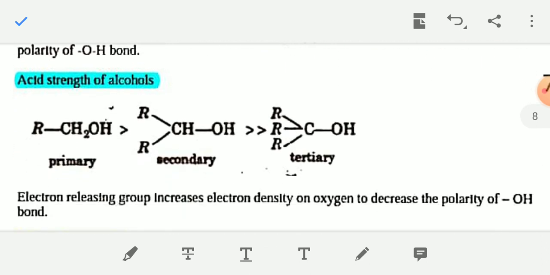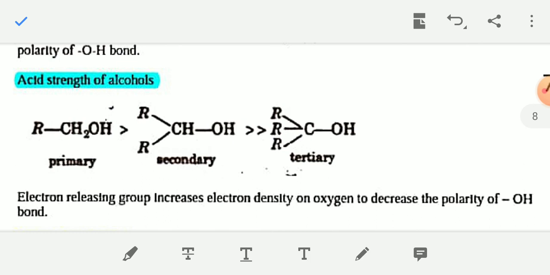Now, acid strength of different alcohols. You have to remember primary alcohol is more acidic than secondary alcohol, and secondary alcohol is more acidic than tertiary alcohol. This is because an electron releasing group such as any alkyl group increases the electron density on oxygen and decreases the polarity of the OH bond of alcohol.